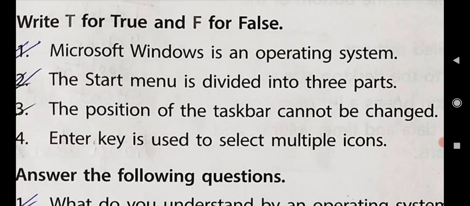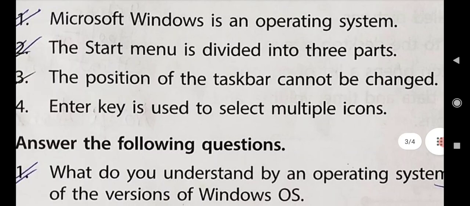Fourth, enter key is used to select multiple icons. Is it? No. So it is false. Why? Because enter key is used to go to the next line. So it is false. Now by this we have completed book exercises A, B and C. Now come to question D, that is answer the following.